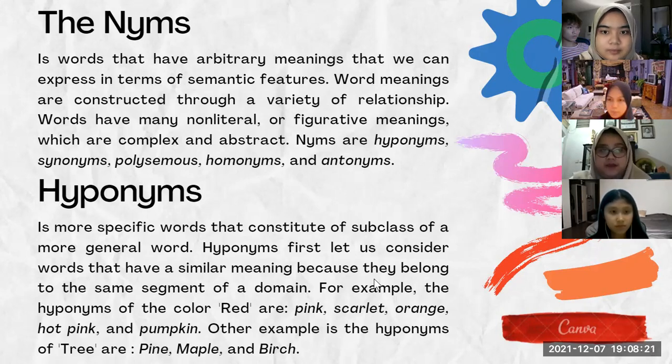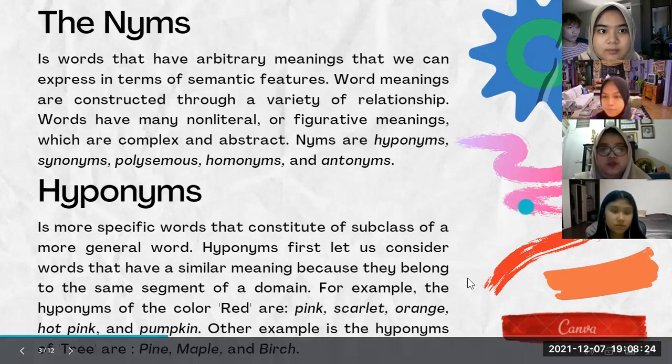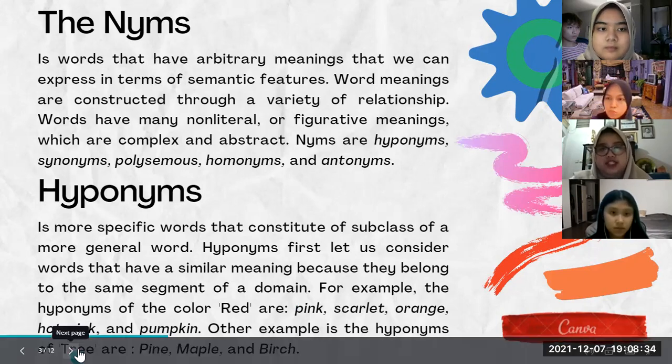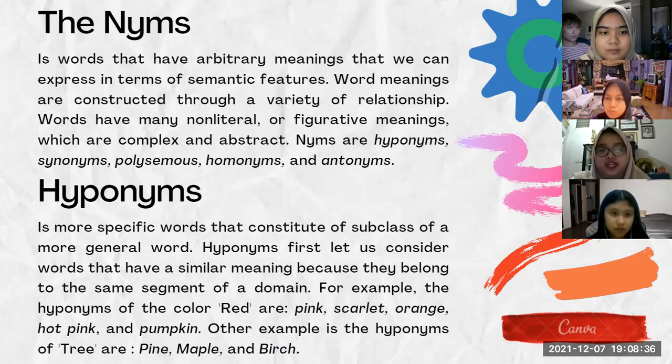So let's get to hyponyms. Hyponyms are more specific words that constitute a subclass of a more general word. Hyponyms first let us consider words that have a similar meaning because they belong to the same segment of the domain. For example, the hyponyms of the color red are pink, scarlet, orange, hot pink, and pumpkin. Another example is the hyponyms of tree: pine, maple, and birch.